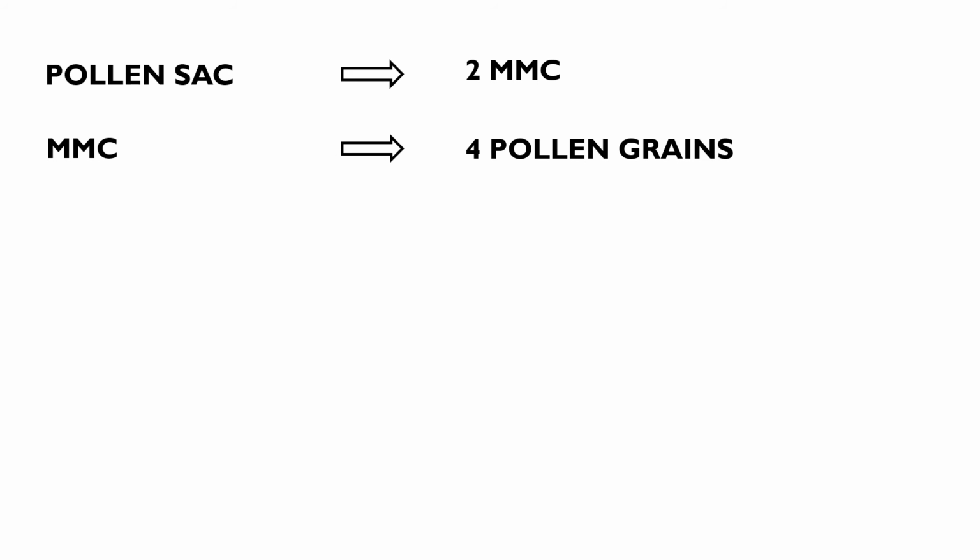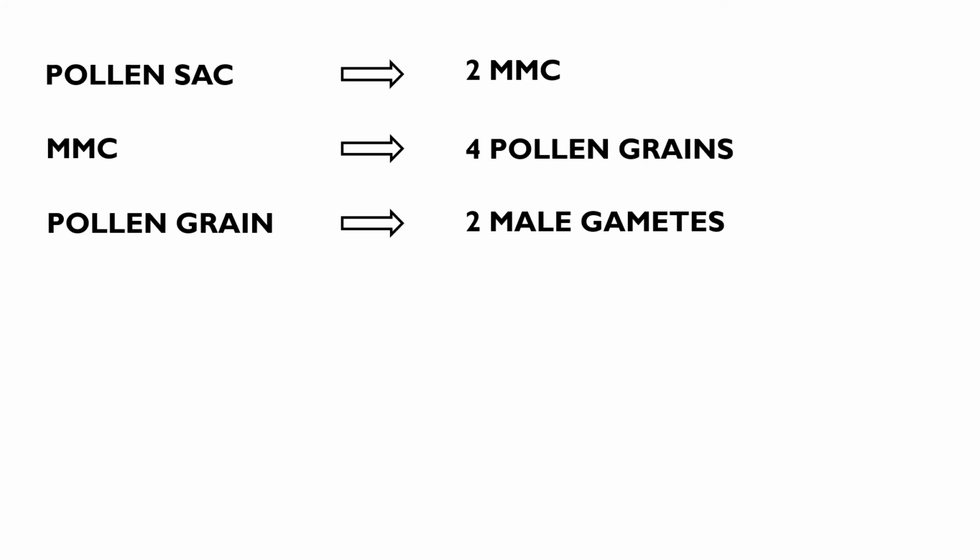Let's see the brief description of this question. A pollen sac consists of two microspore mother cells. Each microspore mother cell produces 4 pollen grains. Each pollen grain produces 2 male gametes.